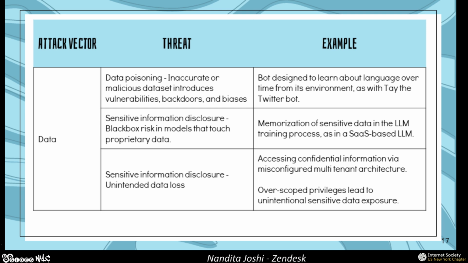With data poisoning, one example of it is the bot that was designed to learn about language over time from its environment, Tay the Twitter bot. I don't know if everyone's familiar with that, or you might have heard about it at some point. Okay. So this was way back in 2016, right? When Microsoft decided to release Tay the Twitter bot. And Tay was really supposed to mimic a 19-year-old American girl, and all the bot was supposed to do was learn from the users that it interacts with on Twitter. And it sounds really nice and sweet, but obviously in retrospect you think about it and you're like, of course, it's the internet and you can't have good things.